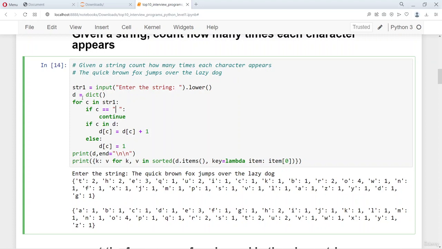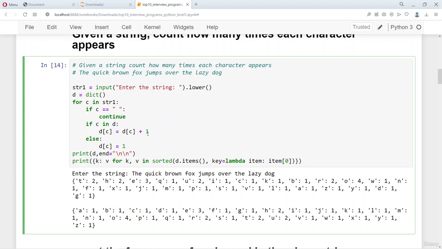If it is present in the dictionary, this if statement increments the count for the particular alphabet present in the dictionary, whereas the else statement puts it in the first time. If the character occurs, then we just set it to 1, but if it is occurring repeatedly, then we increment the count. So here we count the frequency of each character that appears in the string, and the dictionary is a wonderful tool to do this